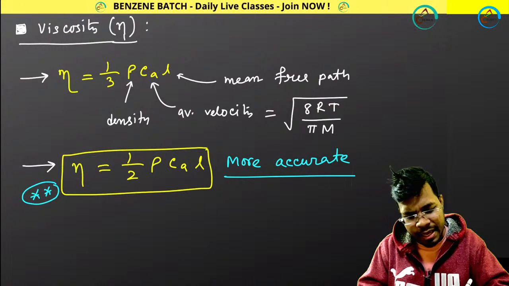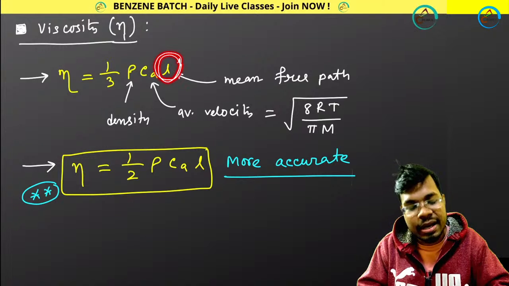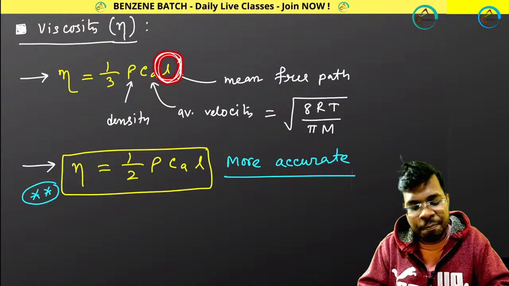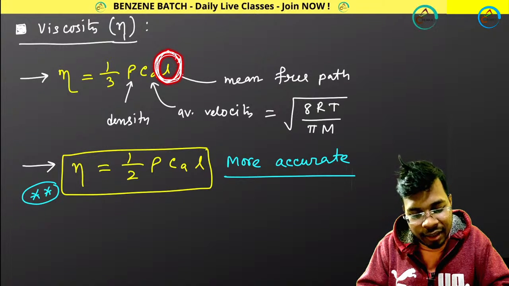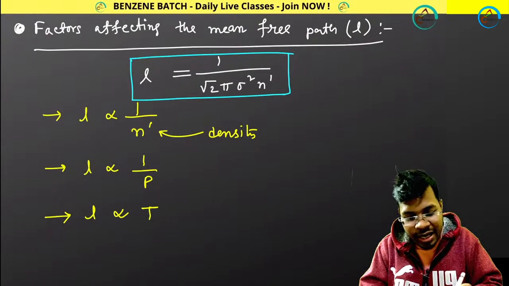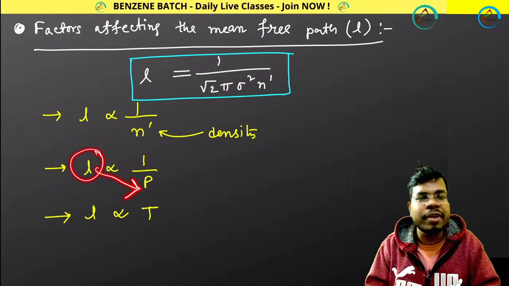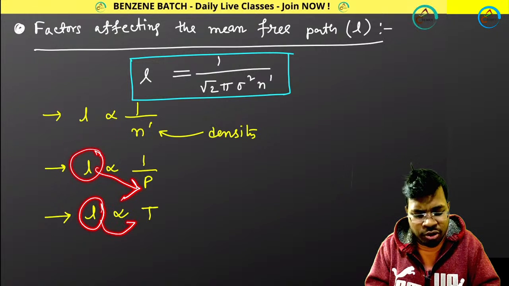It's very easy. You just need to apply some basic concepts. Look at this. Here you are having mean free path, right? And you know how mean free path generally varies with temperature and pressure. I showed you. Mean free path is generally inversely proportional to pressure. Mean free path is proportional to temperature.